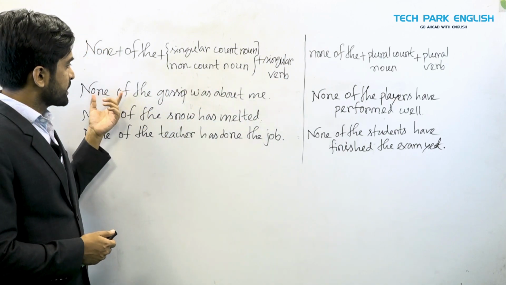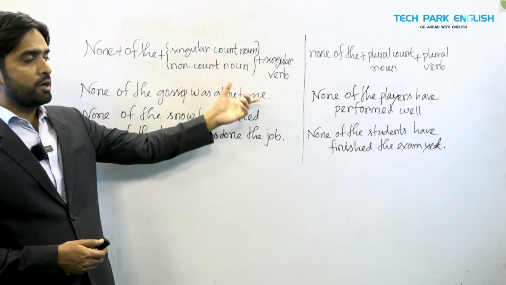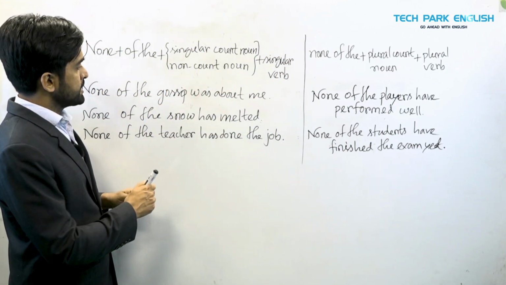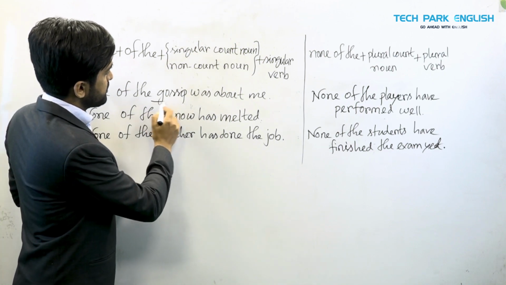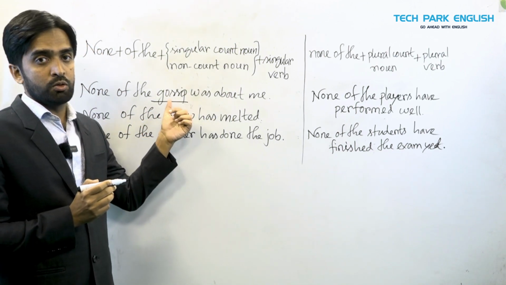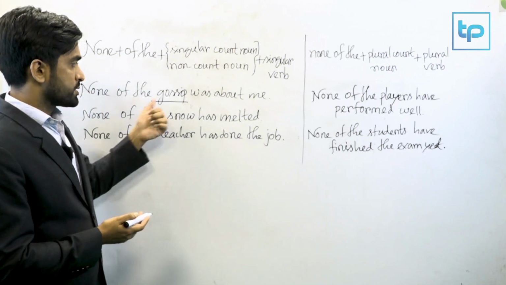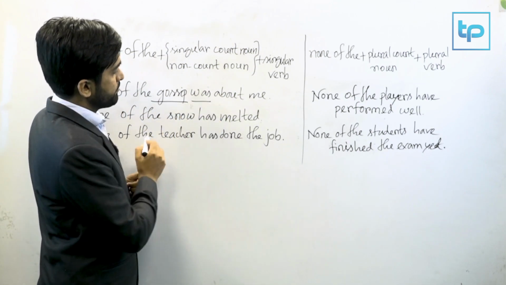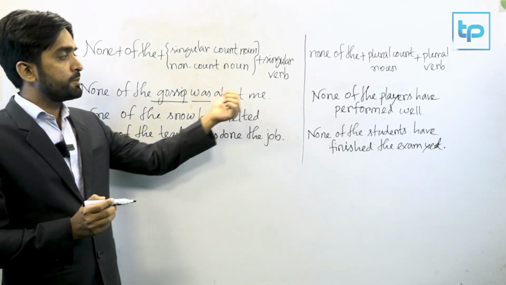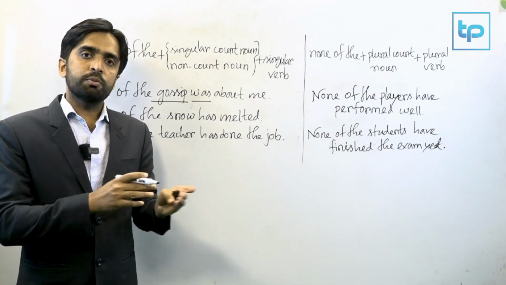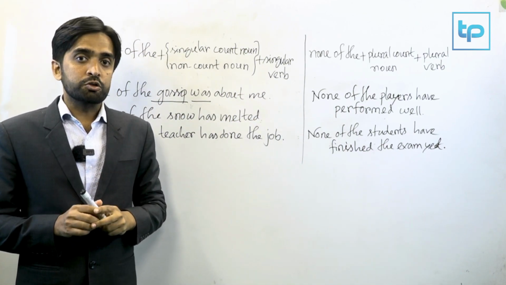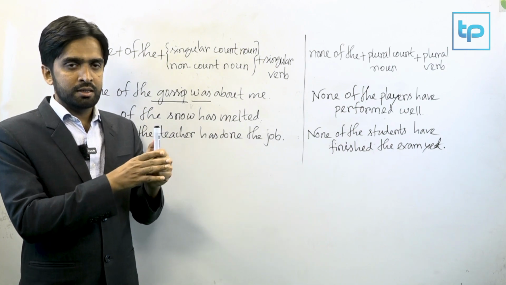So you could say, none of the gossip was about me. So here we could see that the gossip is a non-count noun or uncountable noun. As a result, it takes singular verb. So none of the gossip was about me. It means not a single part of the gossip was about me, not a single part, right?